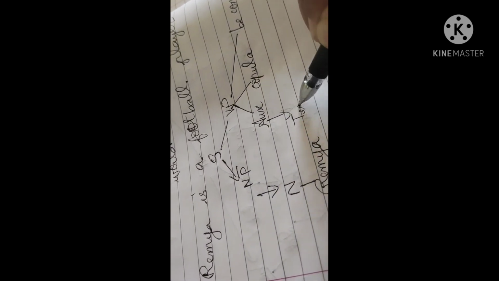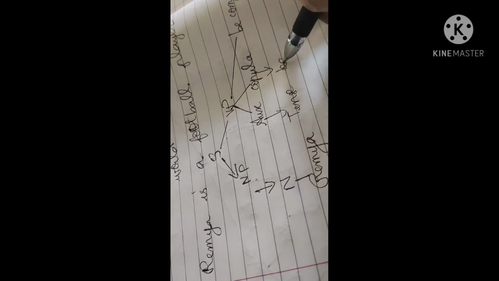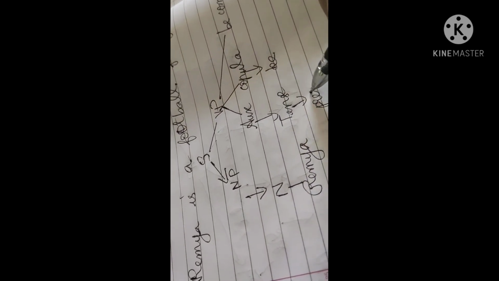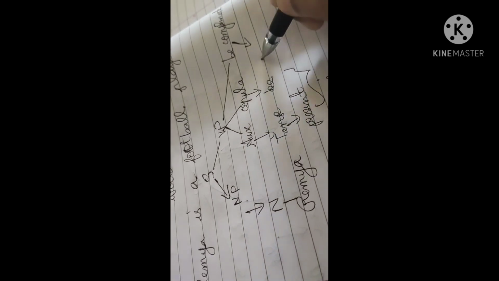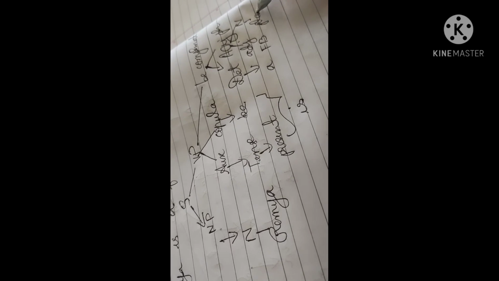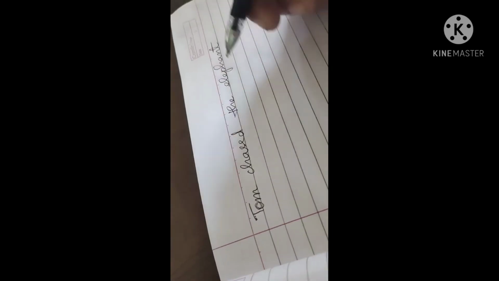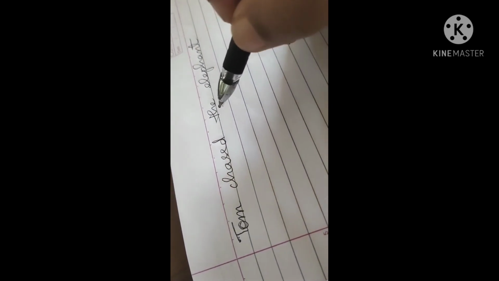Auxiliary we have tense, copula we have be. The tense here is present. So this together gives is. Be complement is determiner plus adjectival phrase. Determiner is a, adjective is football and noun is player. So we have Ramya is a football player.